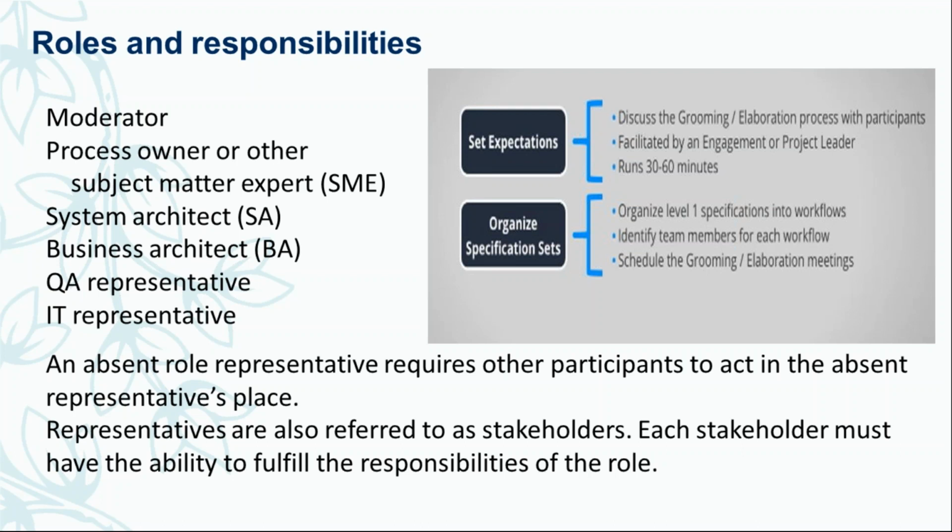This is in the responsibility of the BA, who categorizes the requirements into different sets. We also need to identify who is going to take care of each flow, the ownership of that specification set as well.